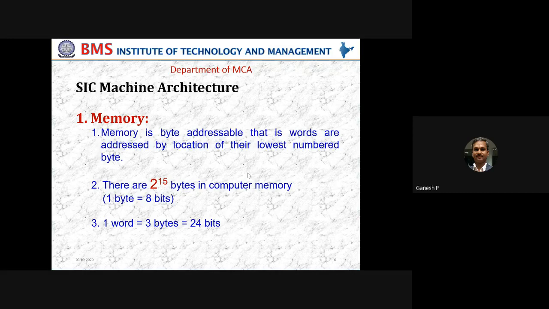So this is precisely about the memory. If you want to make a note of memory, SIC memory is byte addressable. It is based on little endian assignment. The total number of memory locations we can have in SIC is 2 power 15, that is equal to 32K. The total size of memory is 2 power 15 bytes, that is equal to 32 kilobytes, and each word in SIC memory is going to be 3 bytes length. So these are the points you can remember from the memory point of view as far as the SIC is concerned. Now let us go to the next one, which is a register set.